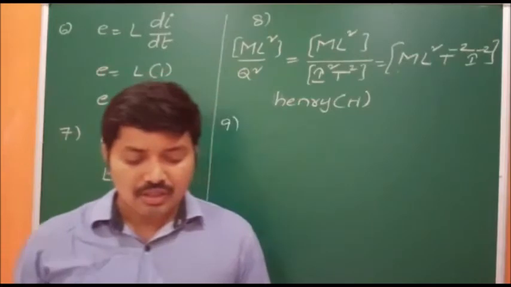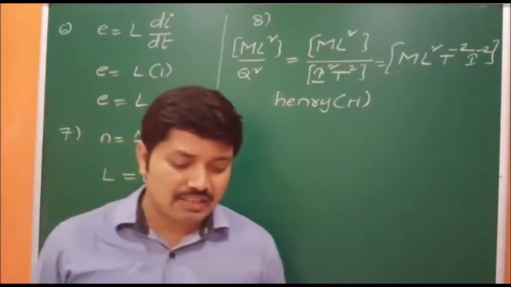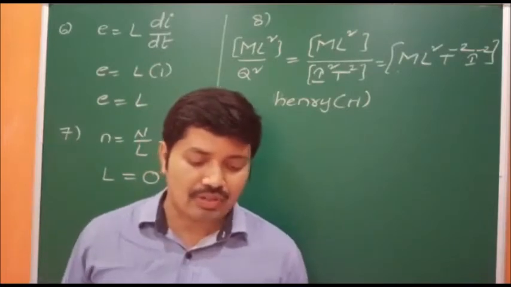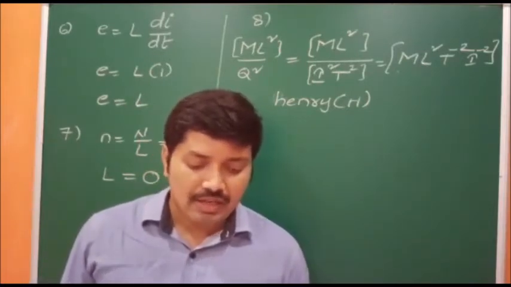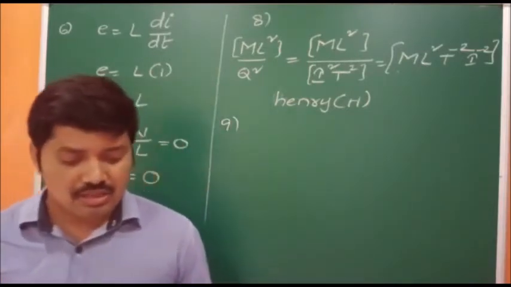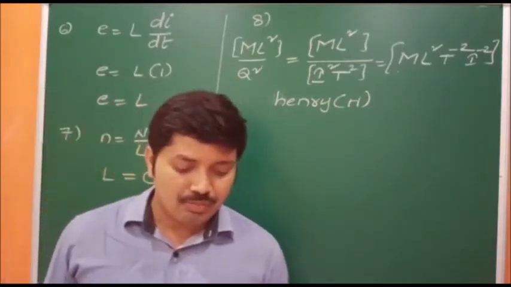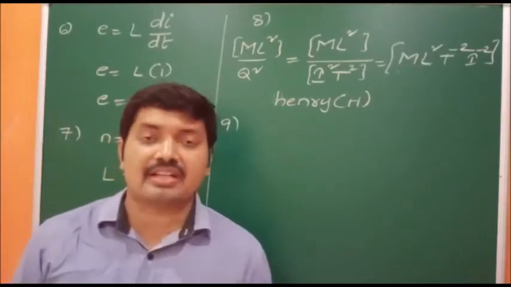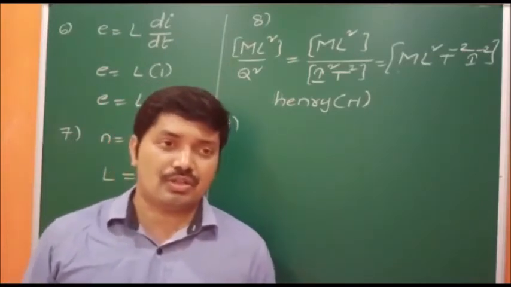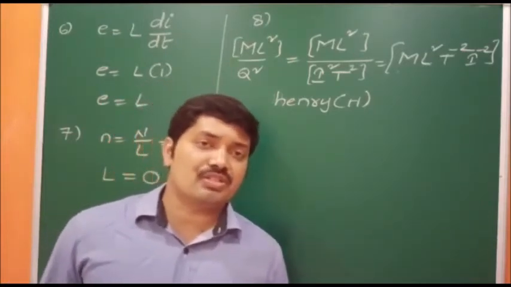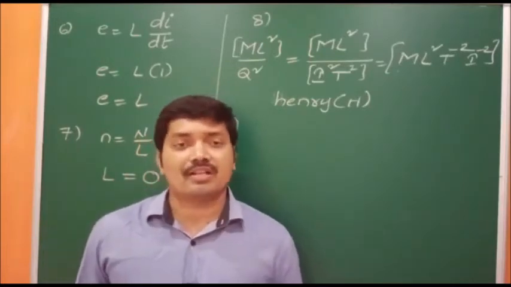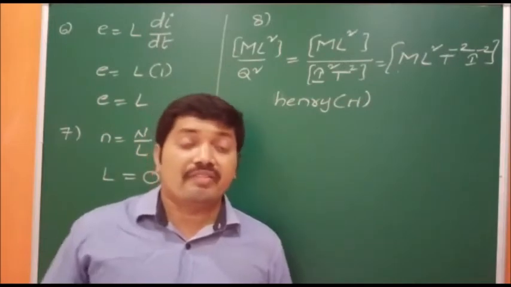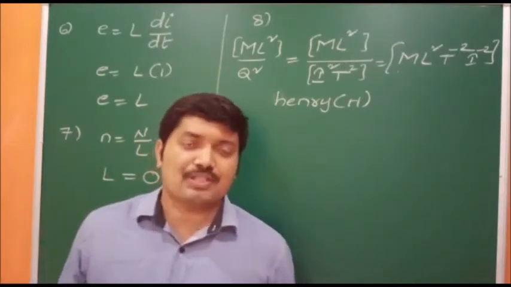Next, ninth question. A long solenoid of length L, cross section A, having n turns has wound about its center a small coil of n2 turns as shown in figure. The mutual inductance of two circuits he asked you. So mutual inductance means first we have to find flux. Now I am finding flux passing through the second coil when current is passing through the first coil.